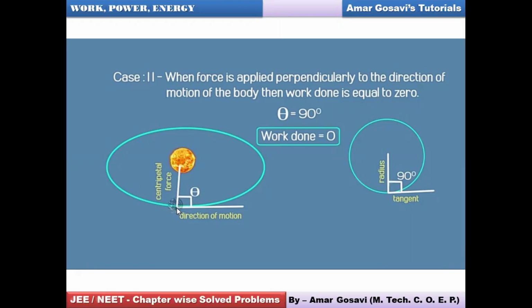If I draw a tangent at this point, what's the angle between the two directions? You can see it's 90 degrees. So when theta is 90, work done is zero. That's what we have seen. So between the radius and tangent, the angle is 90. So whenever a body moves in a circle, you need to know that the work done will be zero. Always remember, for circular motion, the work done is zero. Please make a note of it.